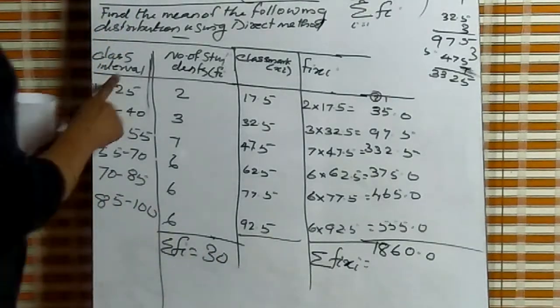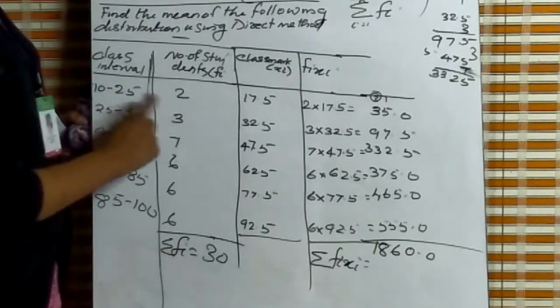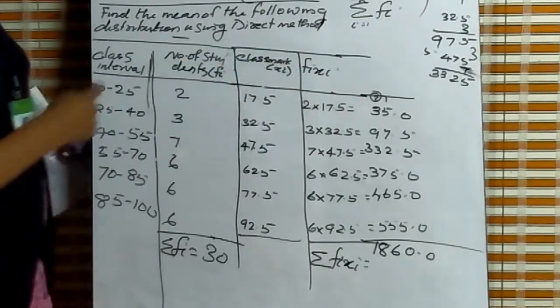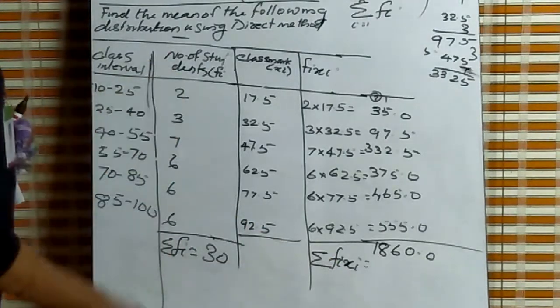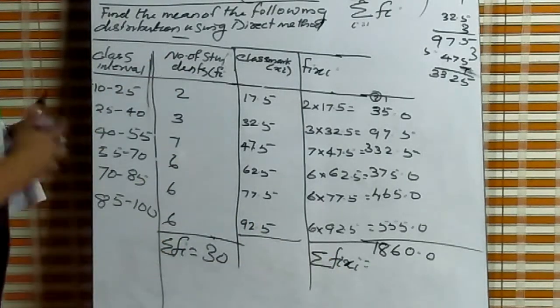These are the columns. First, these two are given in the question. Then class interval, then Fi, Xi. Then the sum of Fi Xi and the sum of Fi, which means frequency.